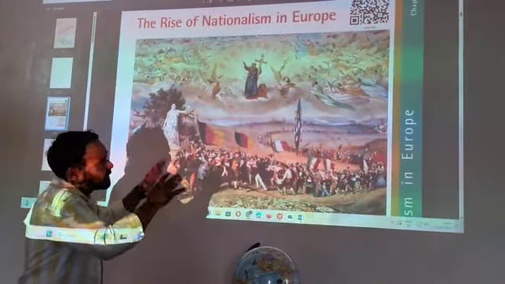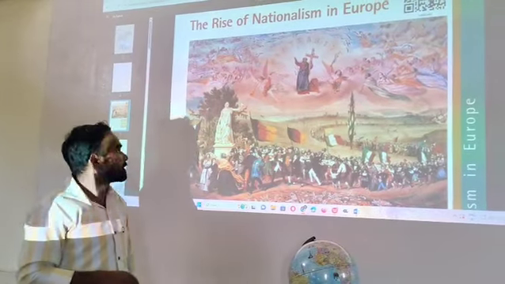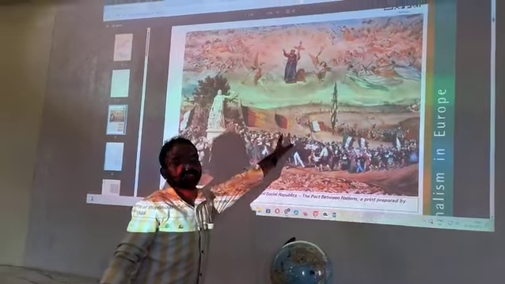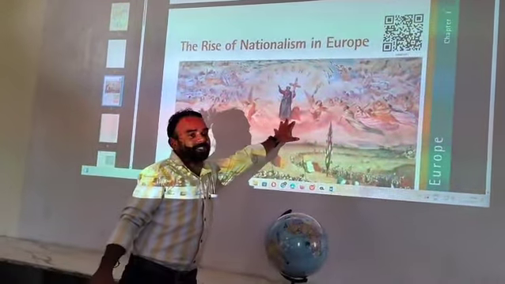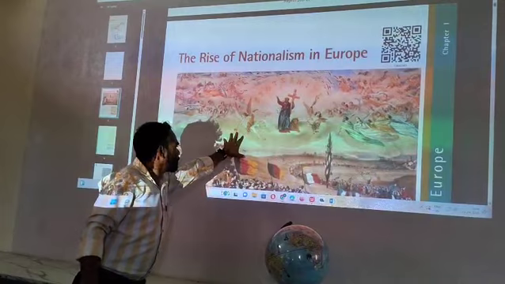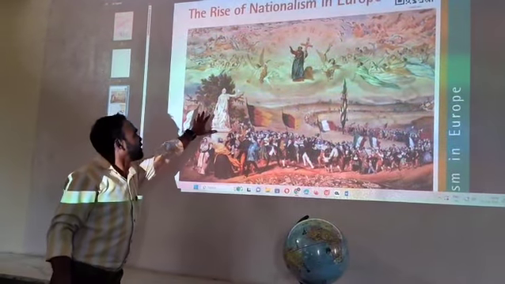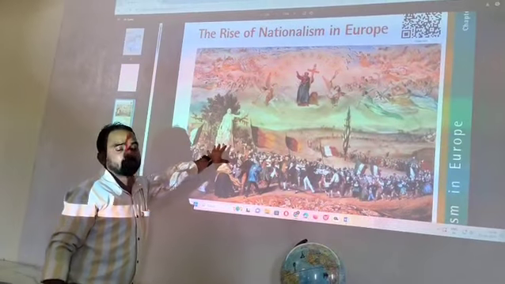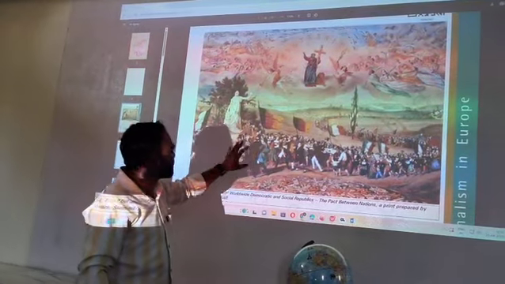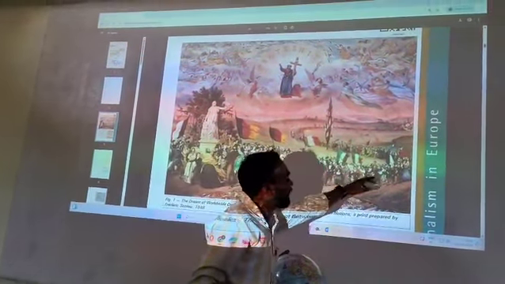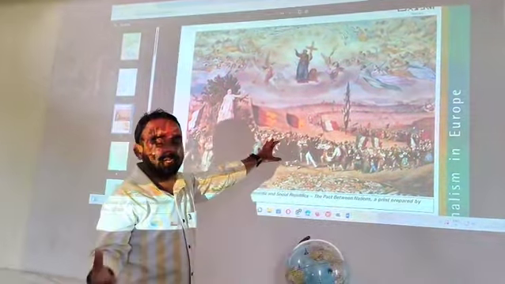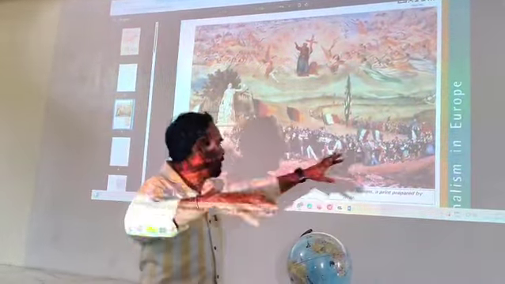Let us divide this picture into four categories. Here you can say the picture shows goddesses. Goddesses are there, angels are there, professors are there. Next, we can see a statue, the Statue of Liberty. And in this picture, the people are walking like a train. Here are men, women, children, young, adults, everybody walking.